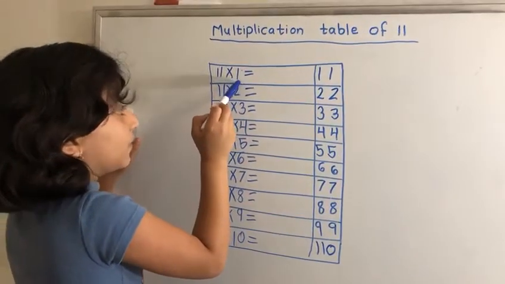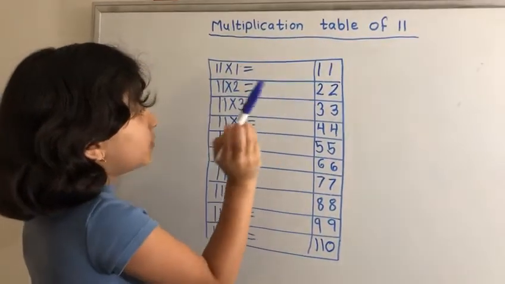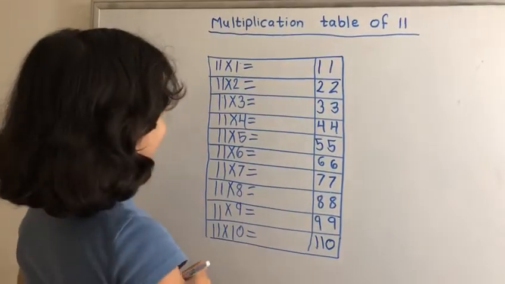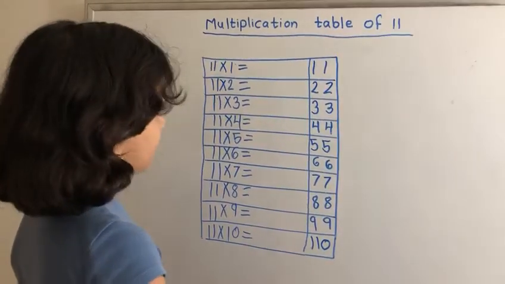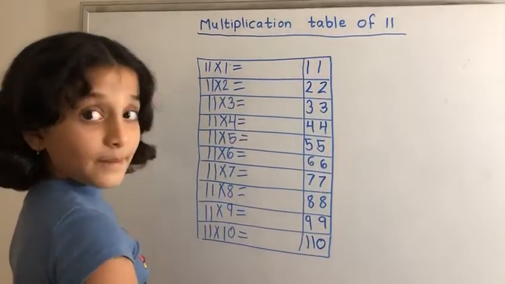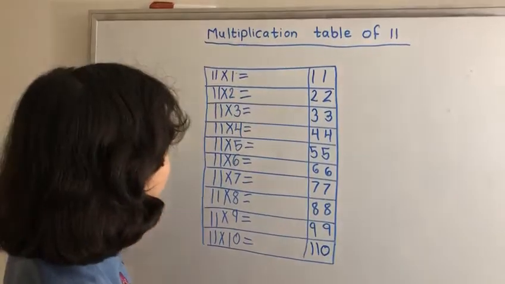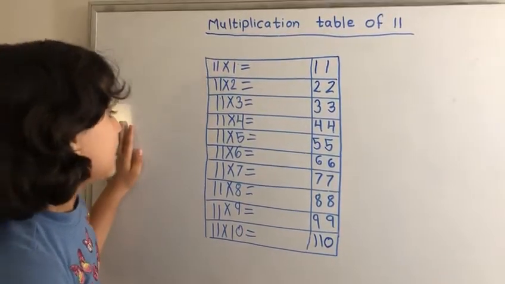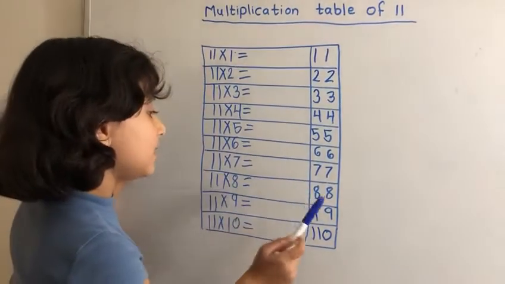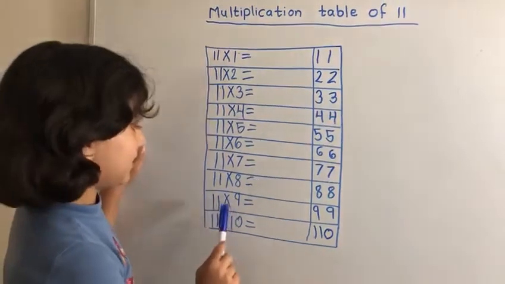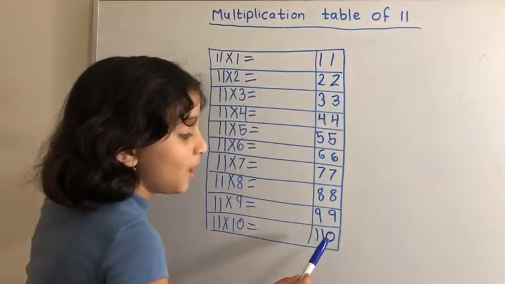11 times 1 equals 11. 11 times 2 equals 22. 11 times 3 equals 33. 11 times 4 equals 44. 11 times 5 equals 55. 11 times 6 equals 66. 11 times 7 equals 77. 11 times 8 equals 88. 11 times 9 equals 99. And 11 times 10 equals 110.